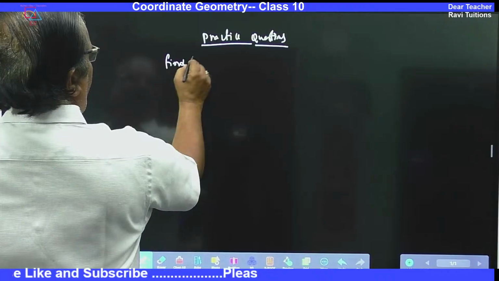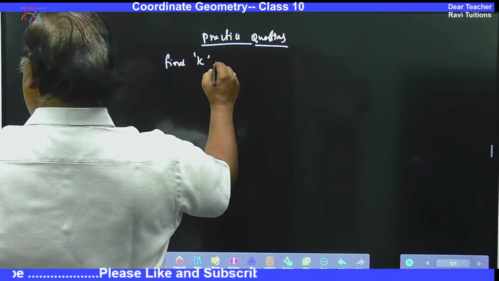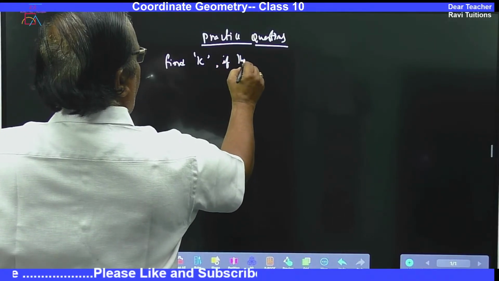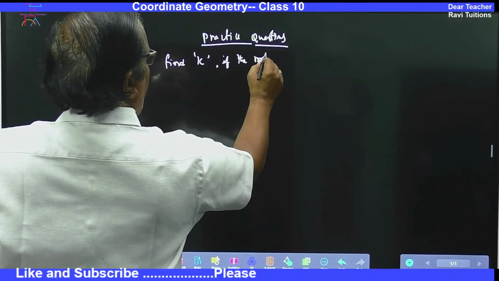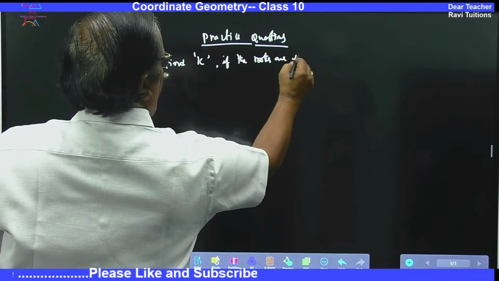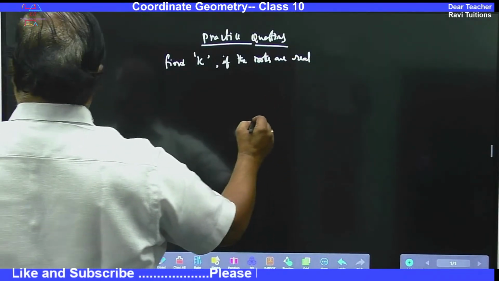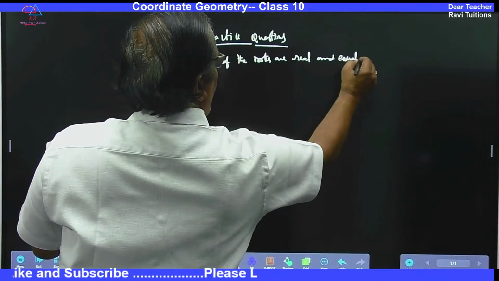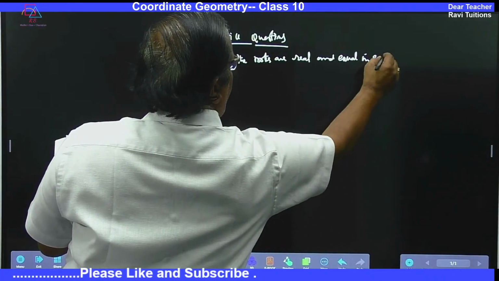Find k if the roots are real and equal in each case.